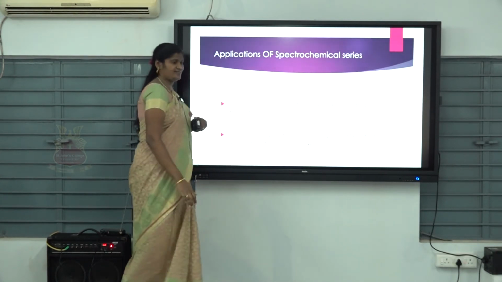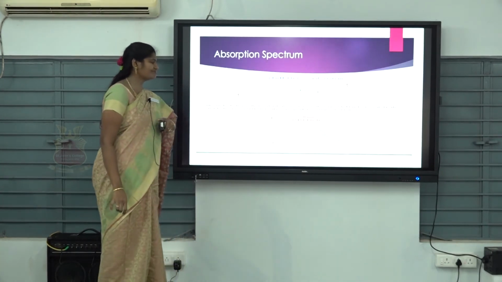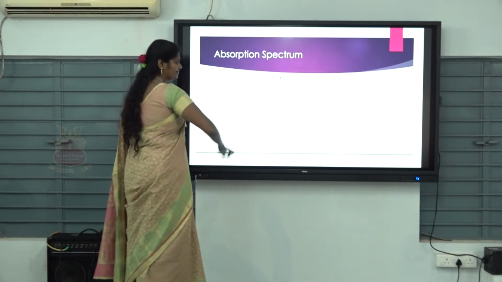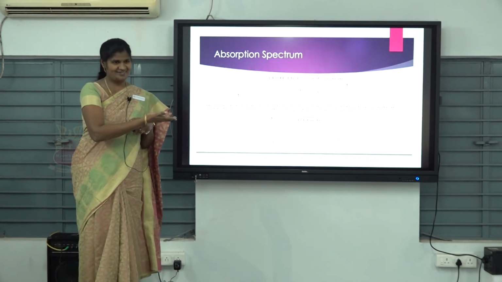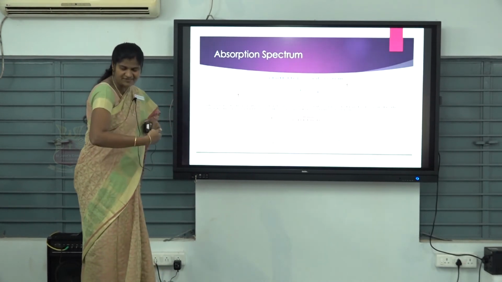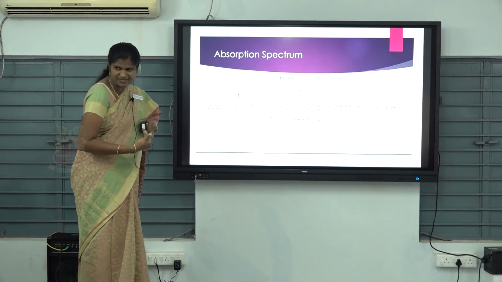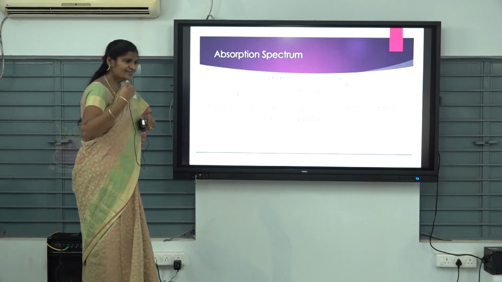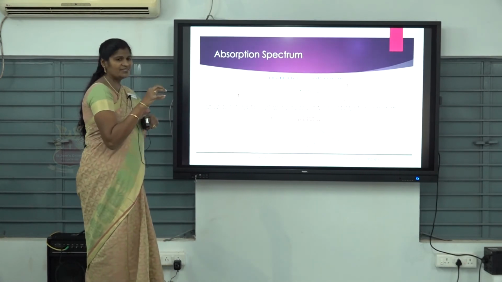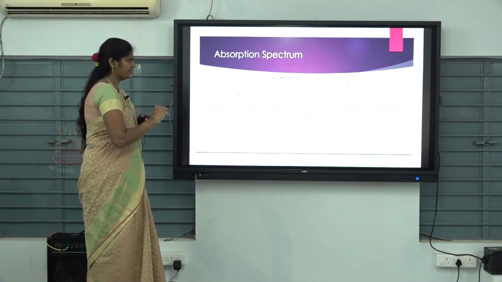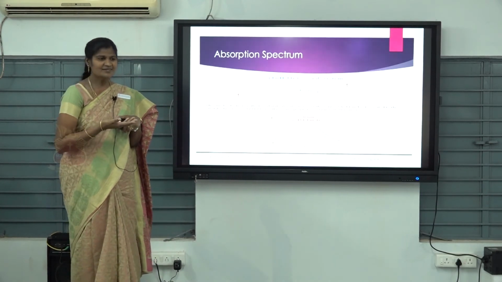It's excited. So what will happen? You will get the absorption spectrum like this, at 520 nanometers. This is nothing but d-d transition, isn't it? One electron from the t2g level to the eg level is excited. Because of the d-d transition, we are getting a colored complex. Which color? The hexaaquatitanium 3+ complex is purple in color.